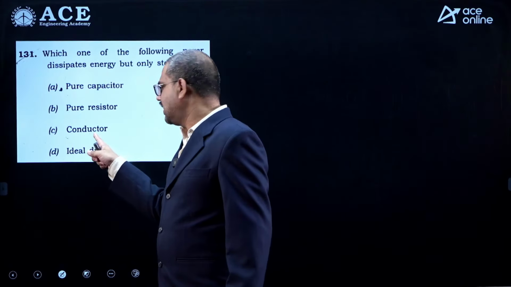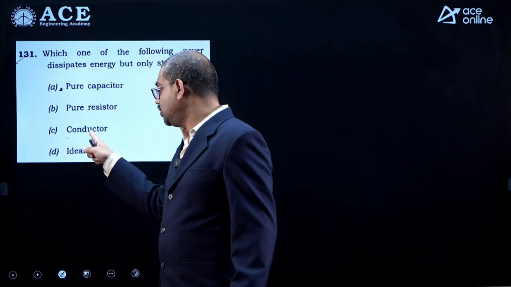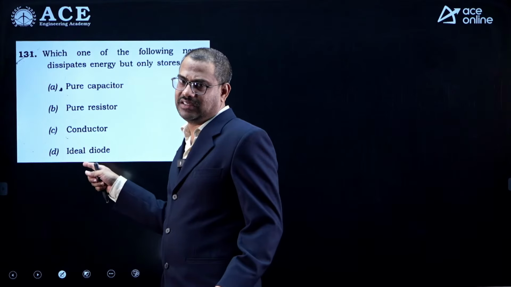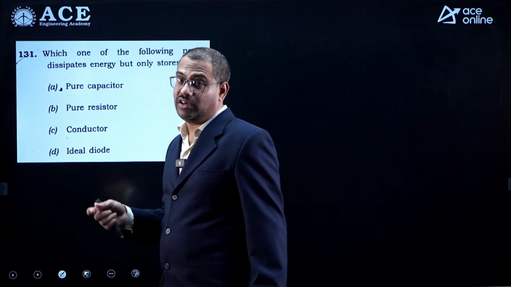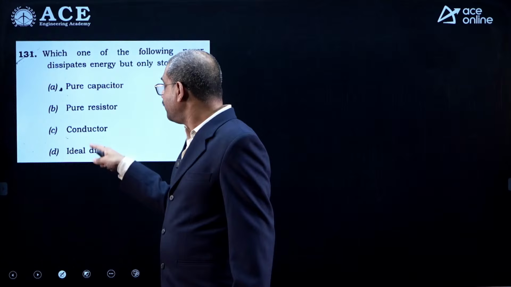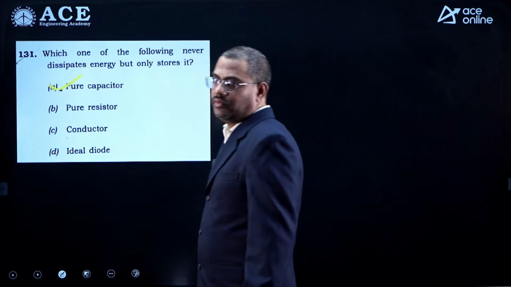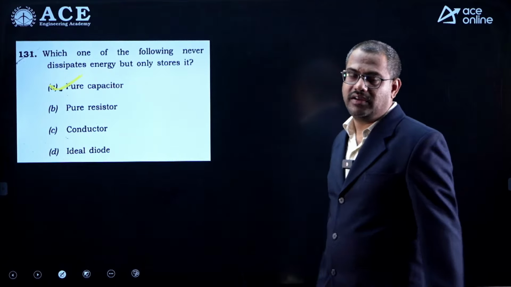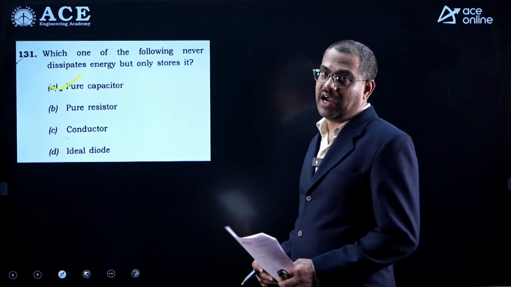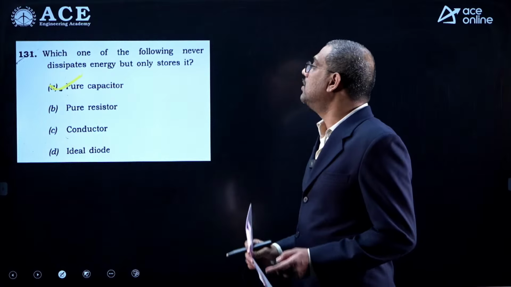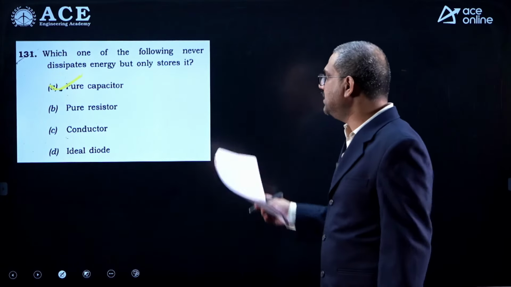Now, which of the following never dissipates energy but only stores? Resistor dissipates. Conductor has losses because it is not a pure conductor. Ideal diode is made out of semiconductor. Which can only store? Pure capacitor. So an ideal pure capacitor never dissipates, it only stores. So option is A, obviously A.